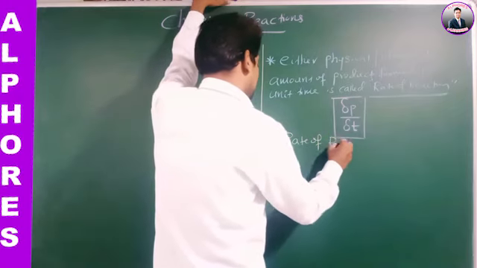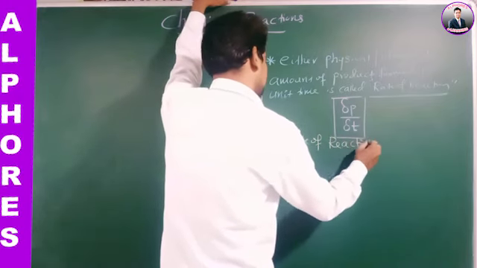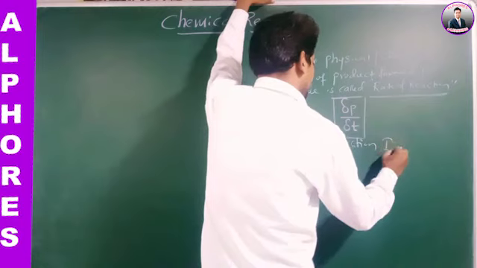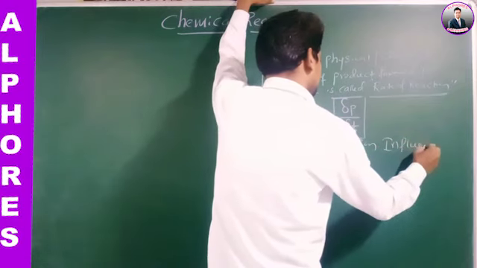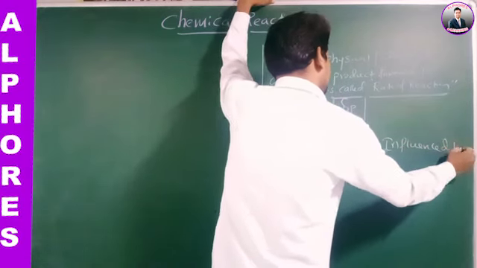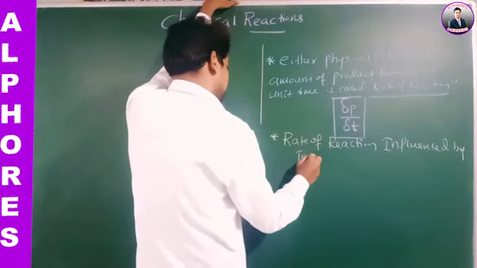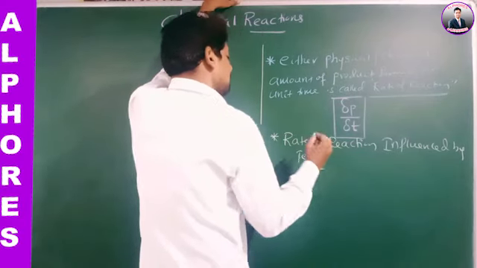Rate of reaction is influenced by temperature. How are you saying that?